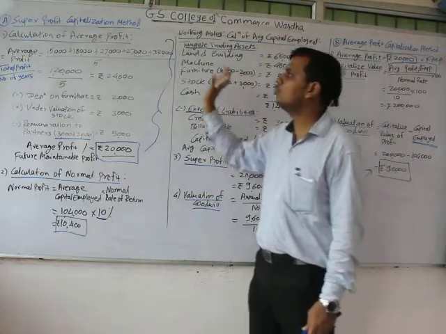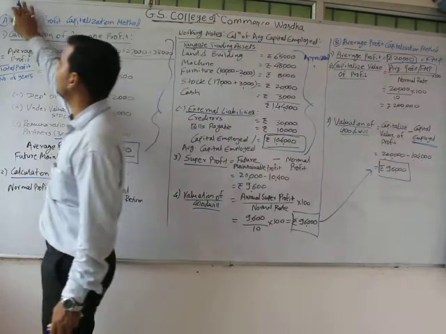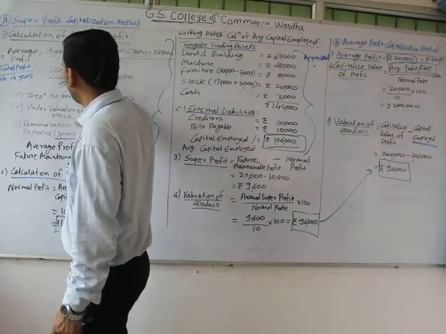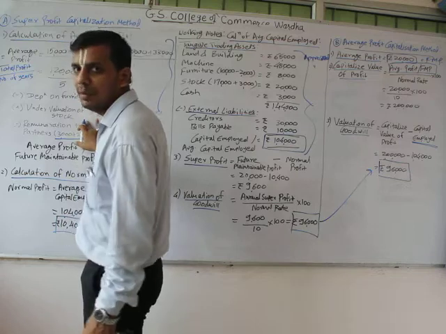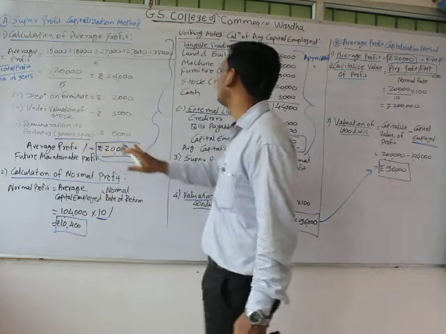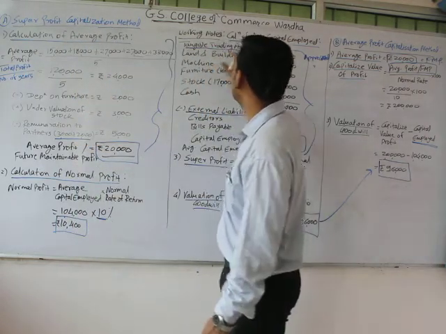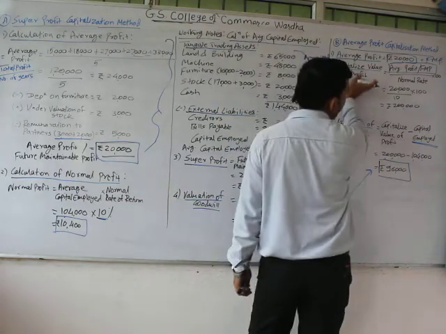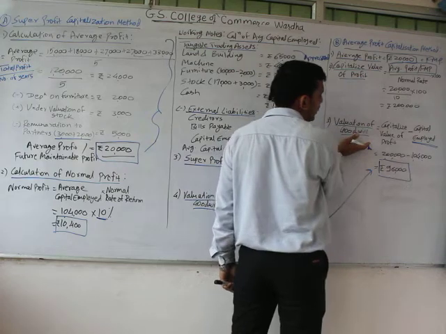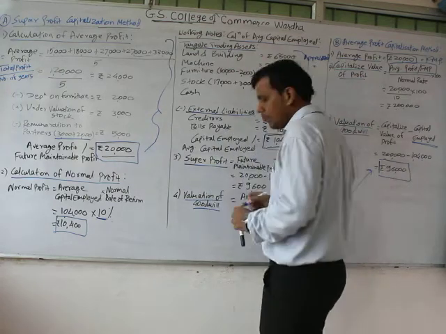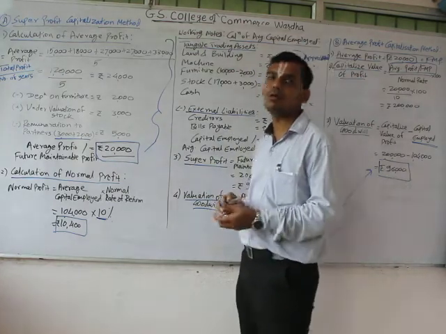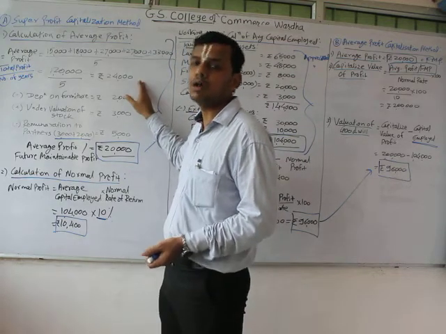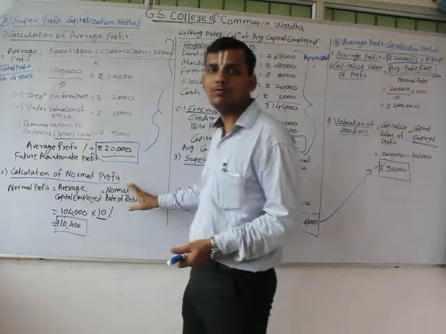So if the method is the average profit capitalization method, firstly I have to calculate FMP, that is future maintainable profit or average profit. Second thing I would calculate is capital employed, and later on I would capitalize the profit and then I can calculate the value of goodwill. If I utilize the super profit method, in that case also first of all I have to calculate average profit or FMP, then normal profit.